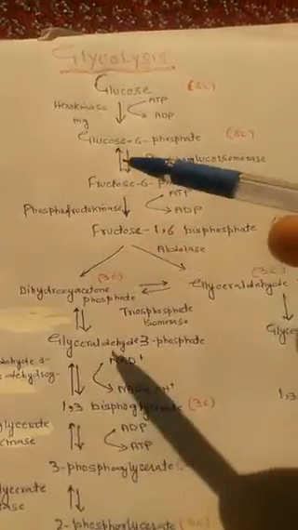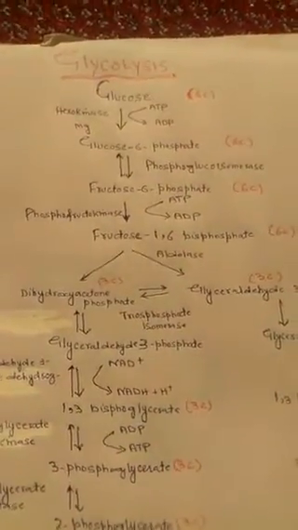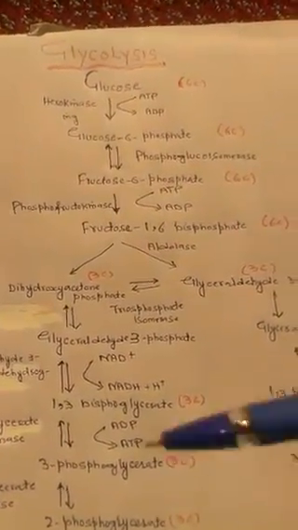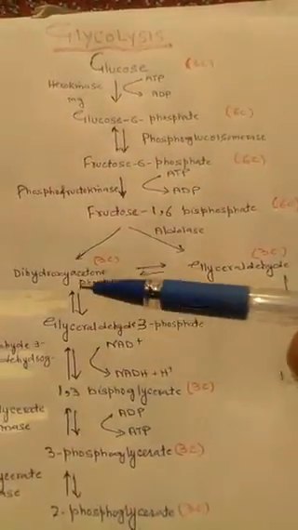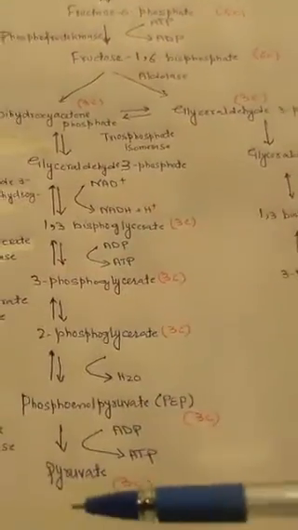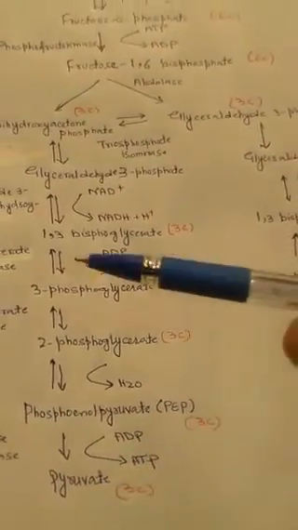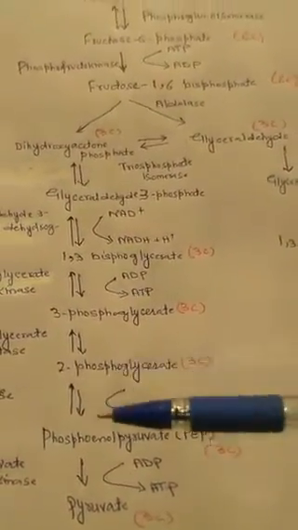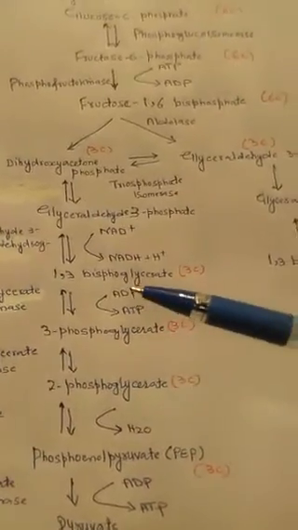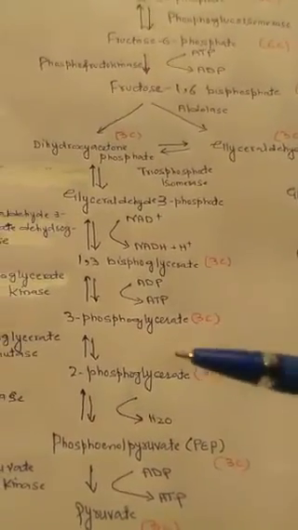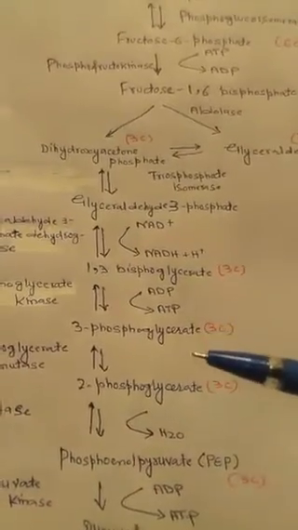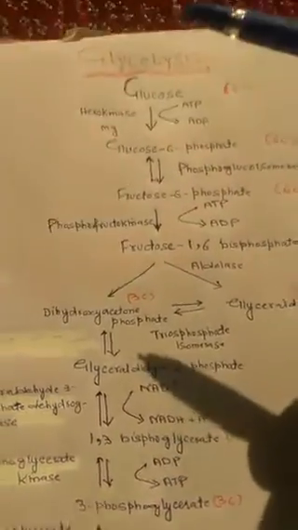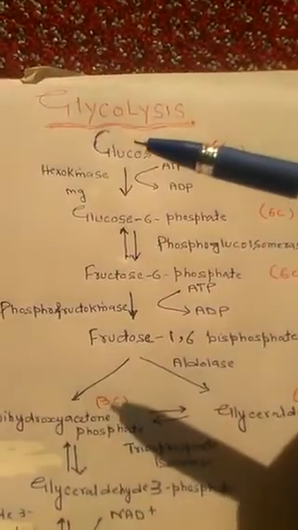It is phase first or energy investment phase, because here energy is invested, and from here onwards up to the formation of pyruvate, it is called phase second or ATP yielding phase or payoff phase, because energy is generated here, energy is yielded here.